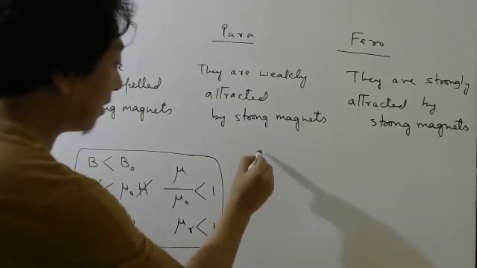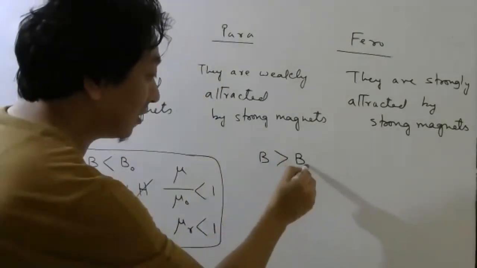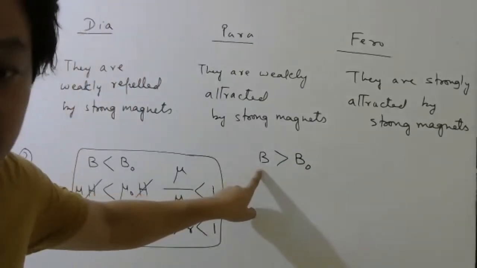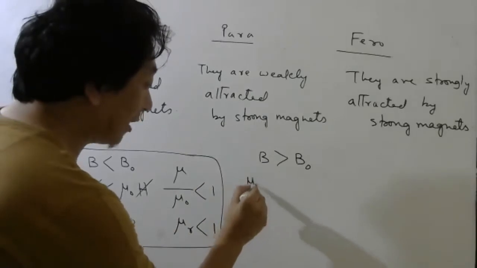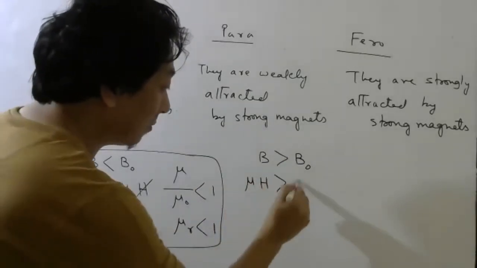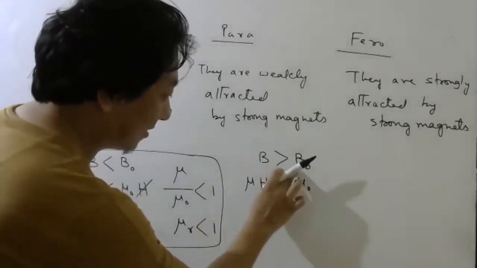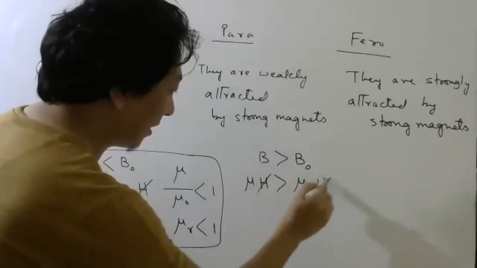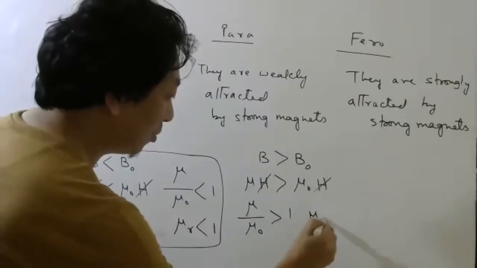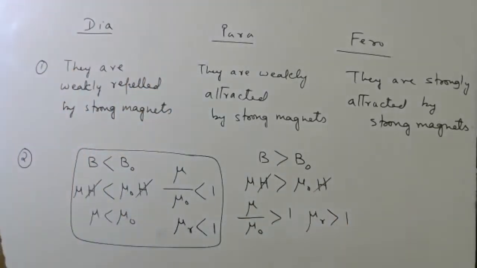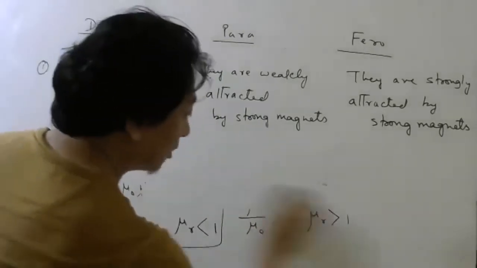For para, B is greater than B naught. Inside the material, the magnetic field is more than outside the material. Inside, we write mu H; outside, mu naught H. H cancels. So mu by mu naught is greater than 1. So mu R is greater than 1. Okay, so this becomes a very, very important difference. So for exam purpose, what should you write?